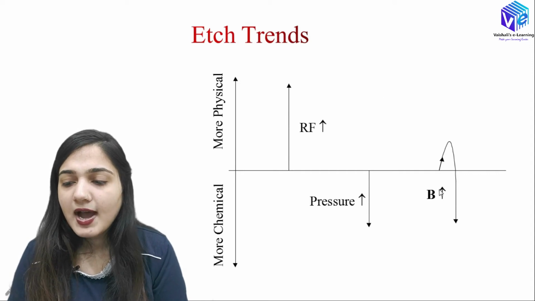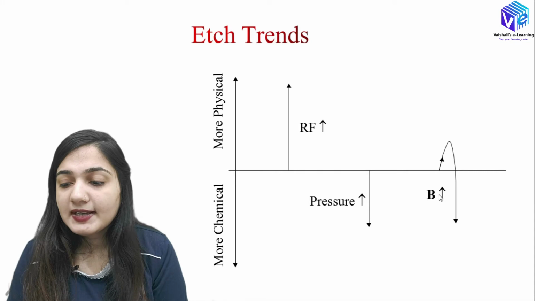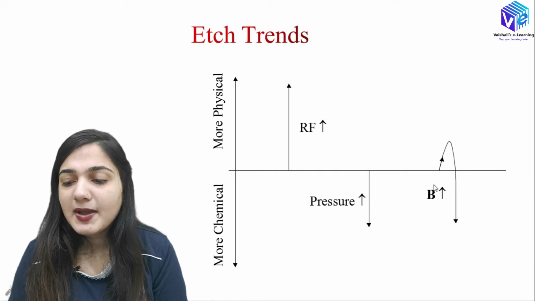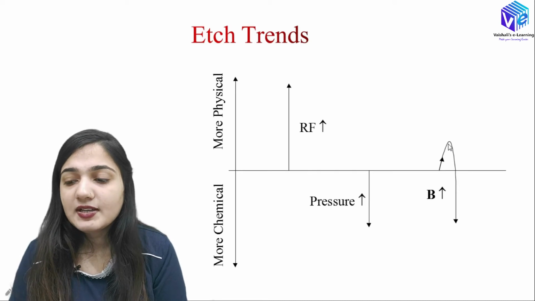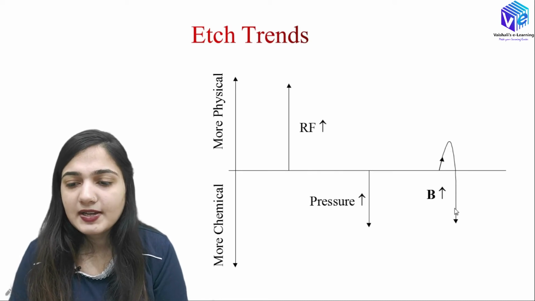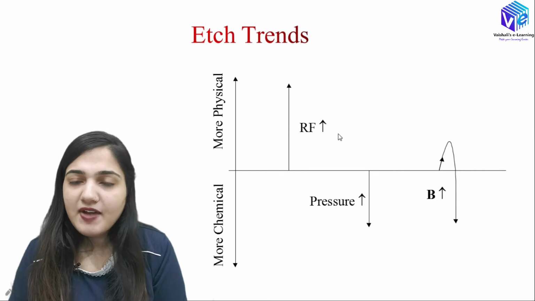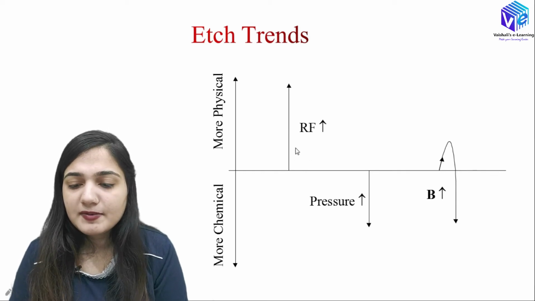If I am increasing the magnetic field, first we will have more physical etching, then we will move towards chemical etching. If I am increasing the RF power, we are moving towards physical etching.